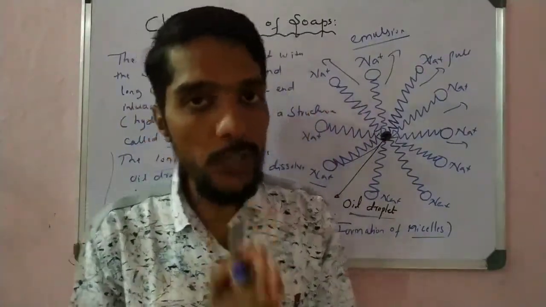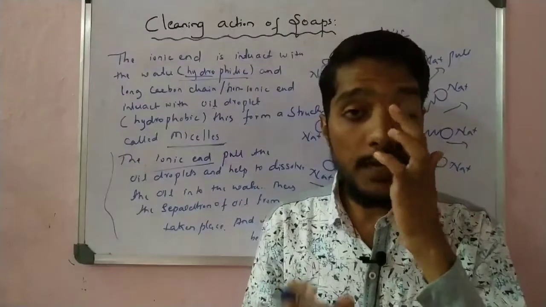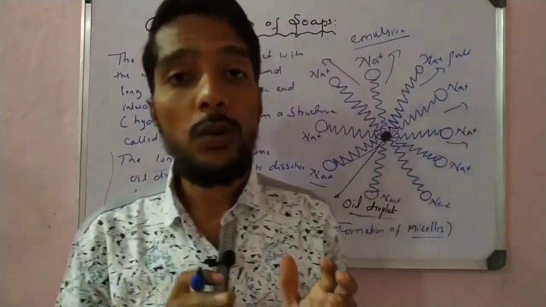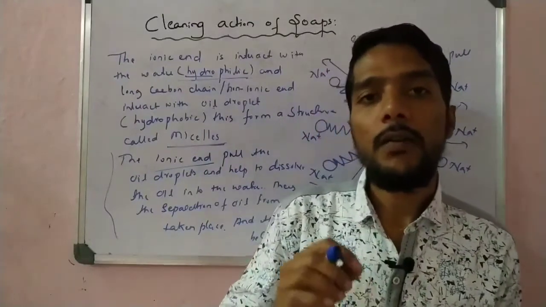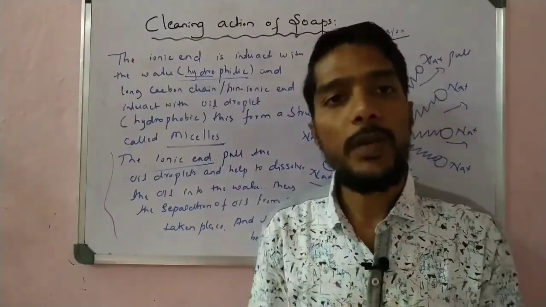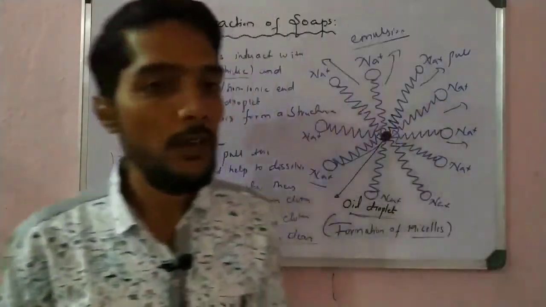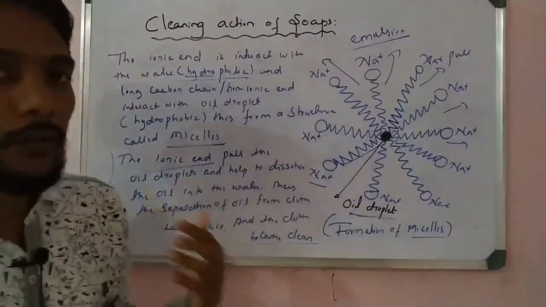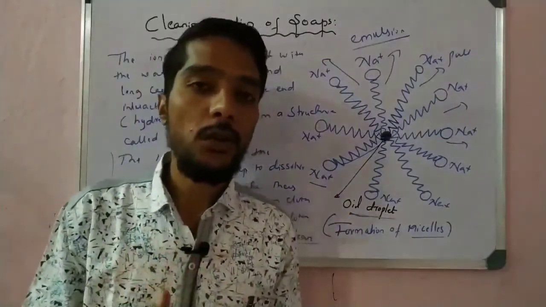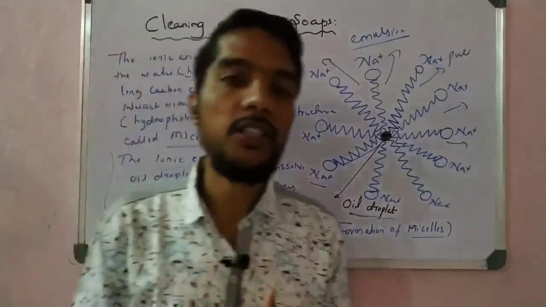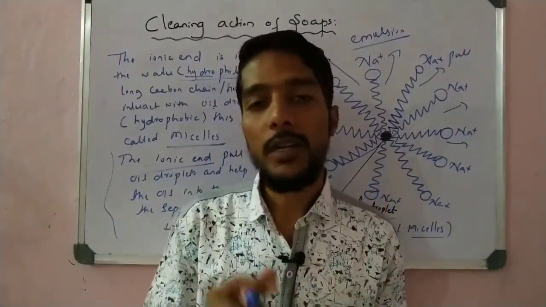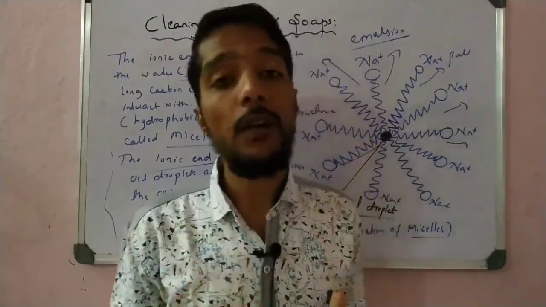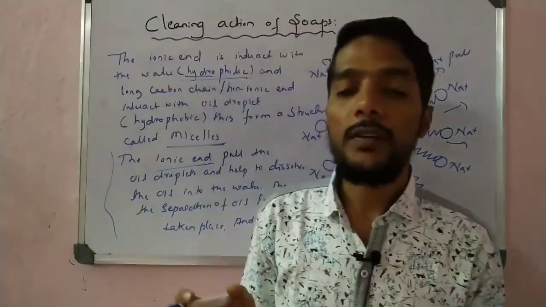Okay, so with this video we complete the chapter that is carbon and its compounds, right? So hope you understand all these concepts, all these chapters, and the very important concepts of this chapter will be clear here, right? So once again rewatch all the videos, okay, and make notes of all and revise all the very important chemical reactions, electron dot structures of all the hydrocarbon compounds, and also practice the naming of the hydrocarbons, right? So here the chapter is closed.